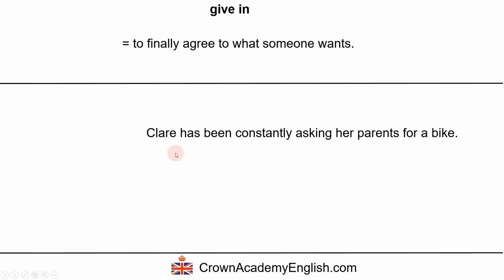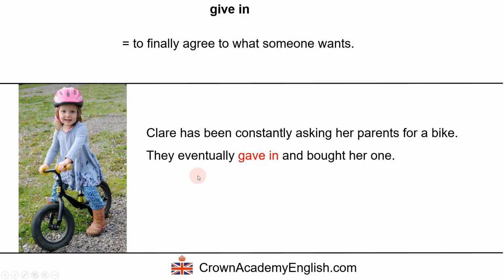Example. Claire has been constantly asking her parents for a bike, and they eventually gave in and bought her one. So they eventually and finally agreed to buying Claire a bike. Okay?